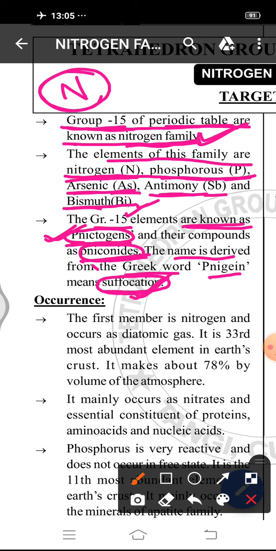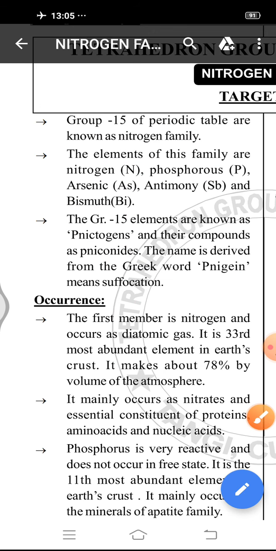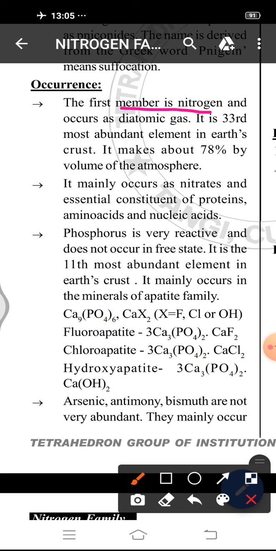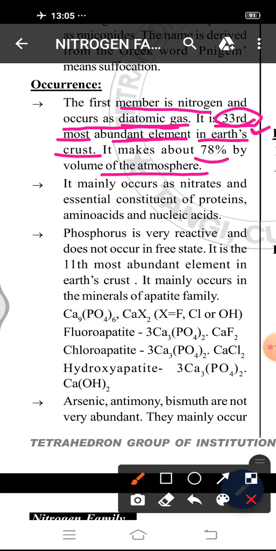Then comes their occurrence. In which form do they occur in the earth crust? Let us see the first member, that is nitrogen. The first member is nitrogen, that occurs as a diatomic gas. It is the 33rd most abundant element in the earth crust, and in the atmosphere it occupies 78% of its volume.